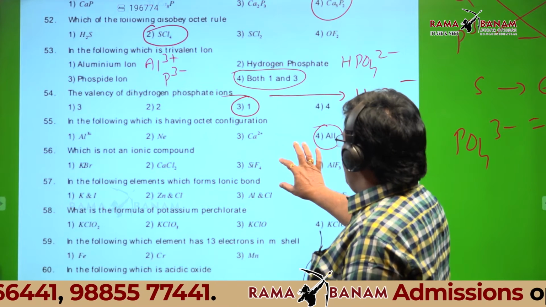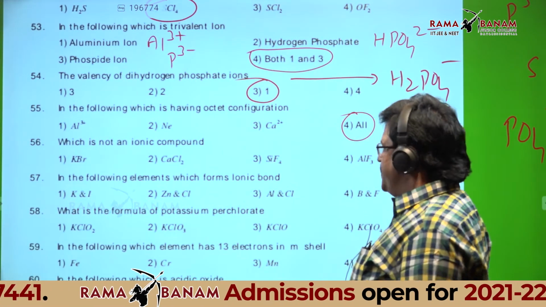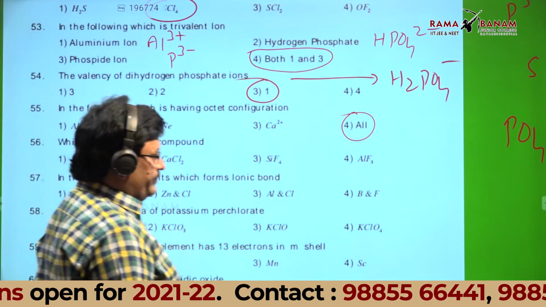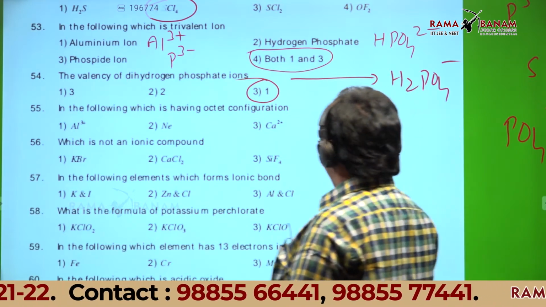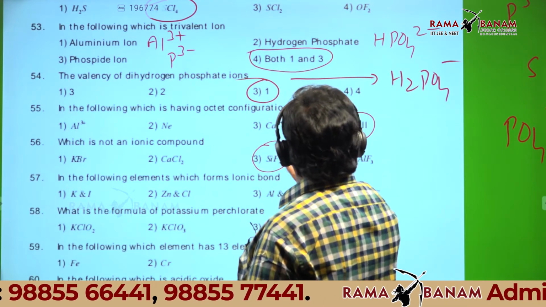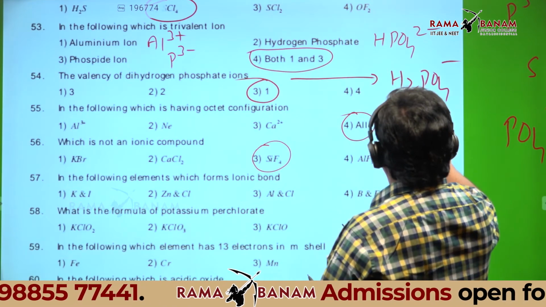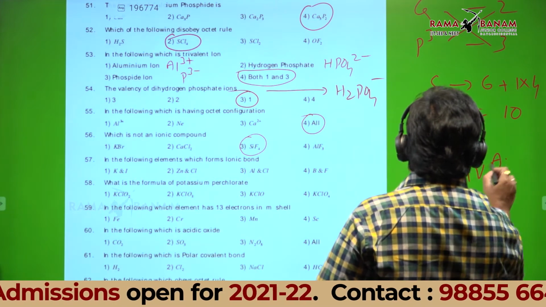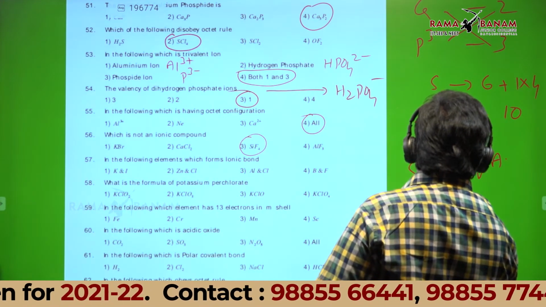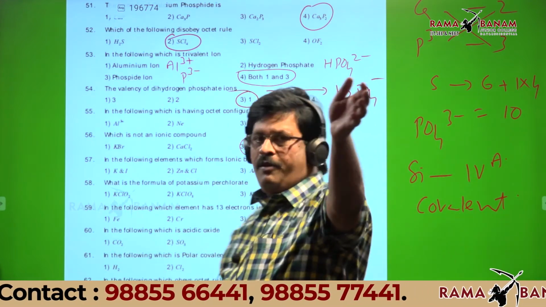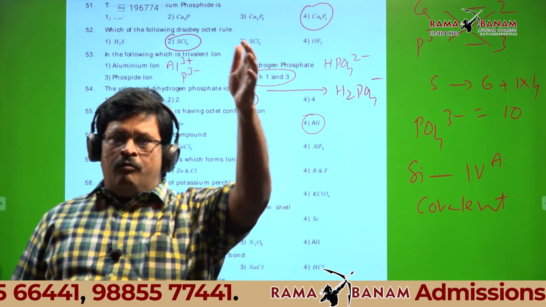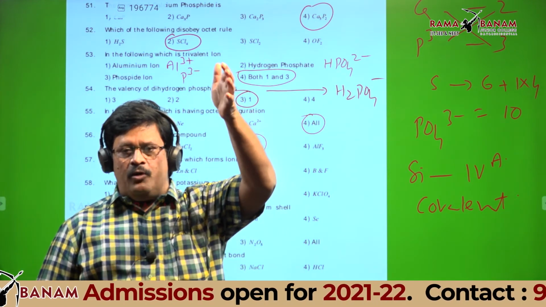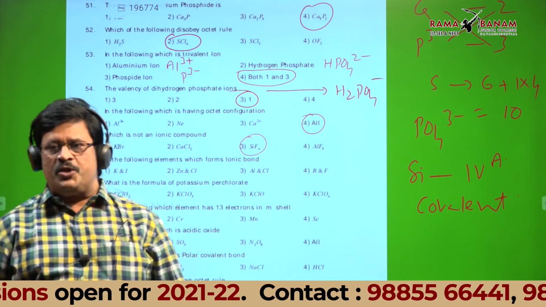Question number 6. Which is not an ionic compound? SiF4. Silicon is fourth group element here. It forms a covalent compound. Silicon is group 4A. It forms covalent compounds. And we discussed in ionic bond formation elements of 1A group 7A, 1A 6A, 2A 7A, 2A 6A only forms ionic. So SiF4 is covalent.